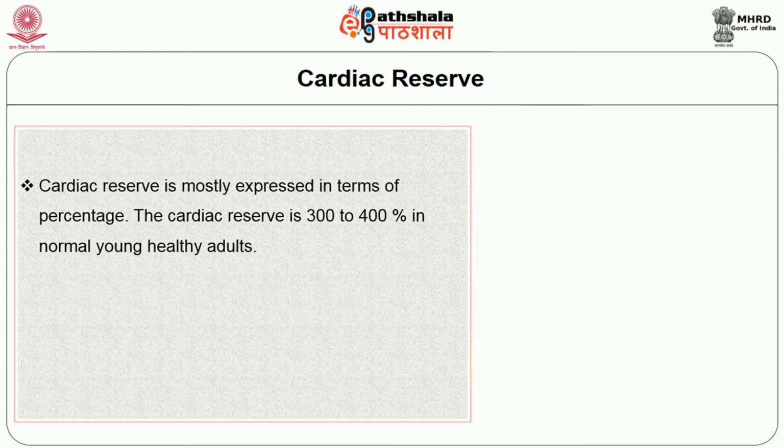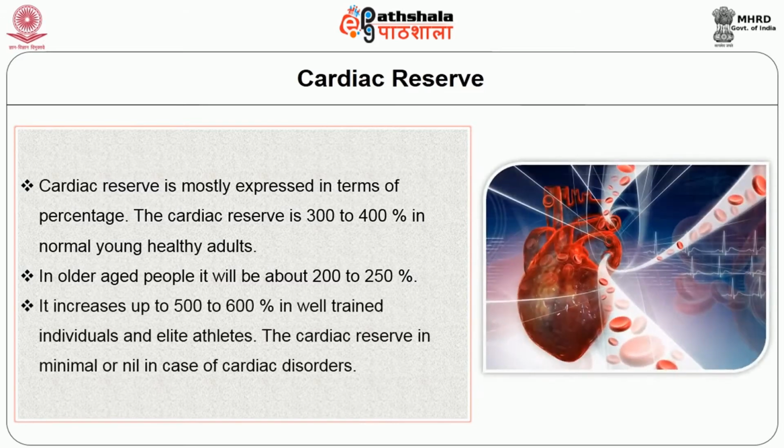The cardiac reserve is 300 to 400% in normal young healthy adults. In old aged people, it will be about 200 to 250%. It increases up to 500 to 600% in well-trained individuals and elite athletes. The cardiac reserve is minimal or nil in case of cardiac disorders.